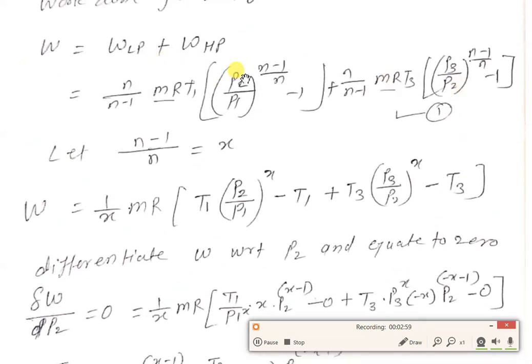For the LP cylinder, the maximum pressure will be P2 and the minimum will be P1. For the HP cylinder, the maximum pressure will be P3 and the minimum will be P2.